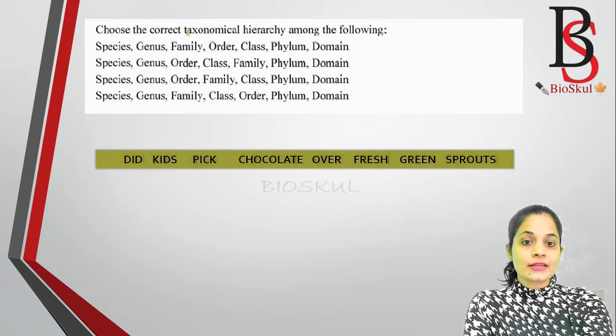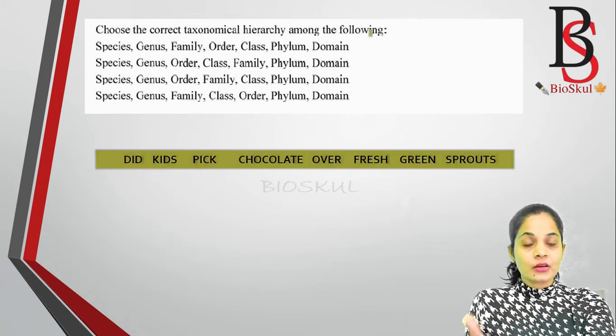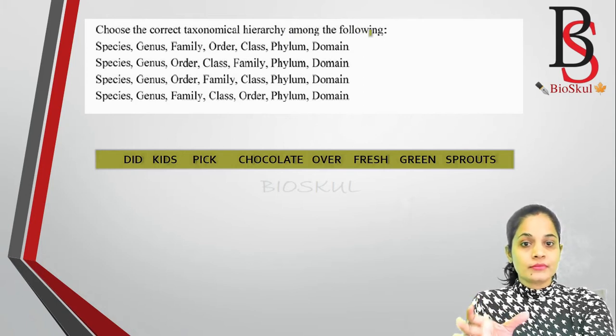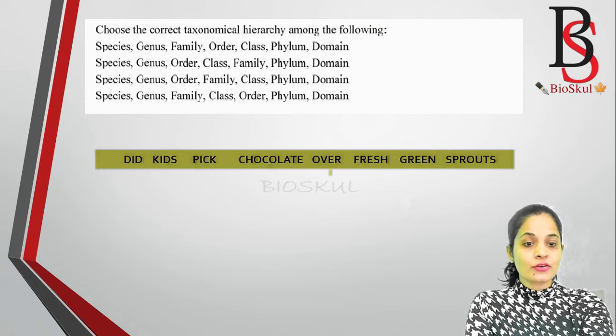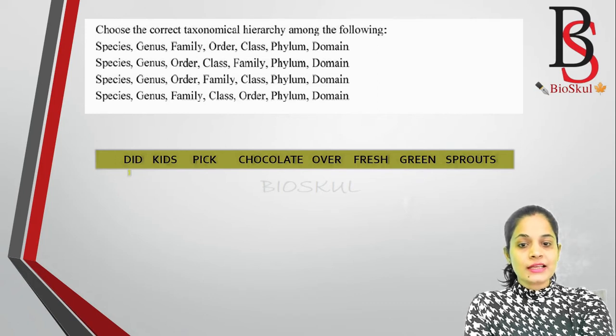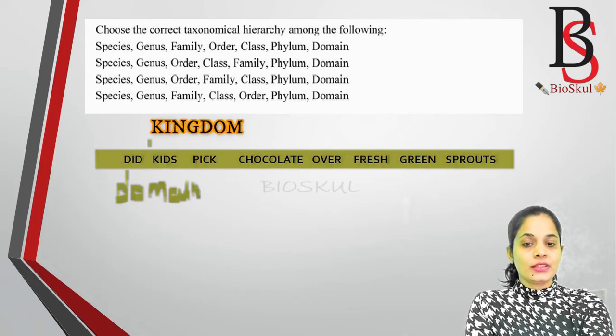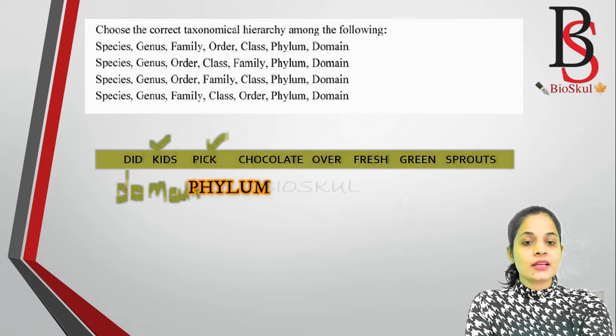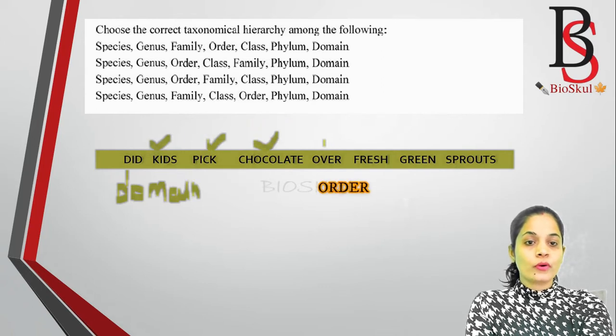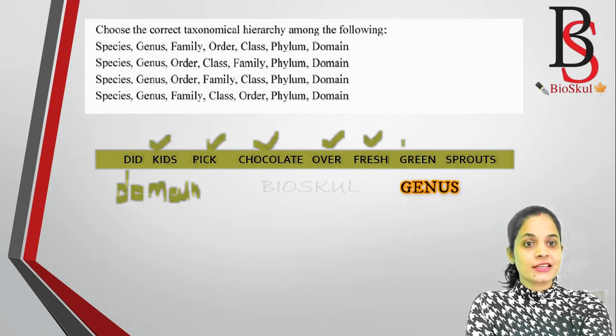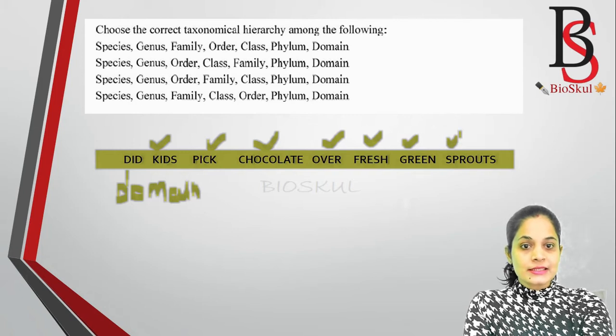Choose the correct taxonomical hierarchy among the following. There is a mnemonic for the taxonomical hierarchy: Did Kids Pick Chocolate Over Fresh Green Sprouts? D is for domain, K is for kingdom, P is for phylum, C is for class, O for order, F for family, G is for genus, and S is for species.